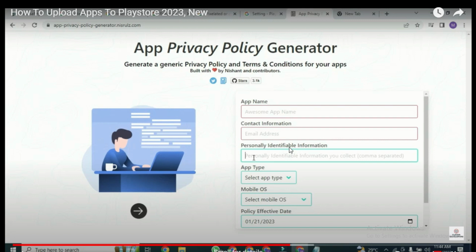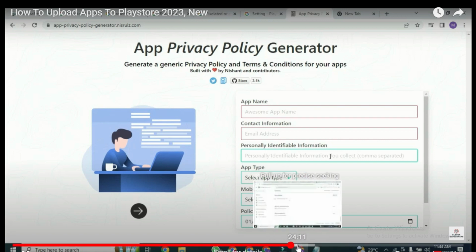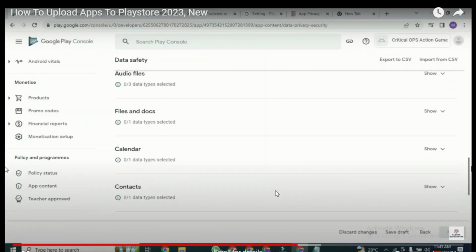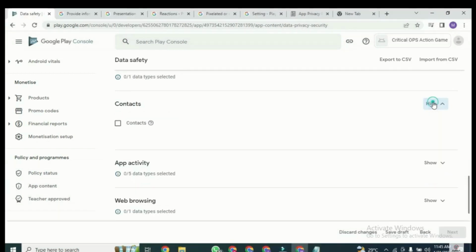So for that reason, you must click the device ID. For almost every app or game, device ID is required. Whether you need login or no login details, you must click device ID. So let's continue. You come to the device ID and click.